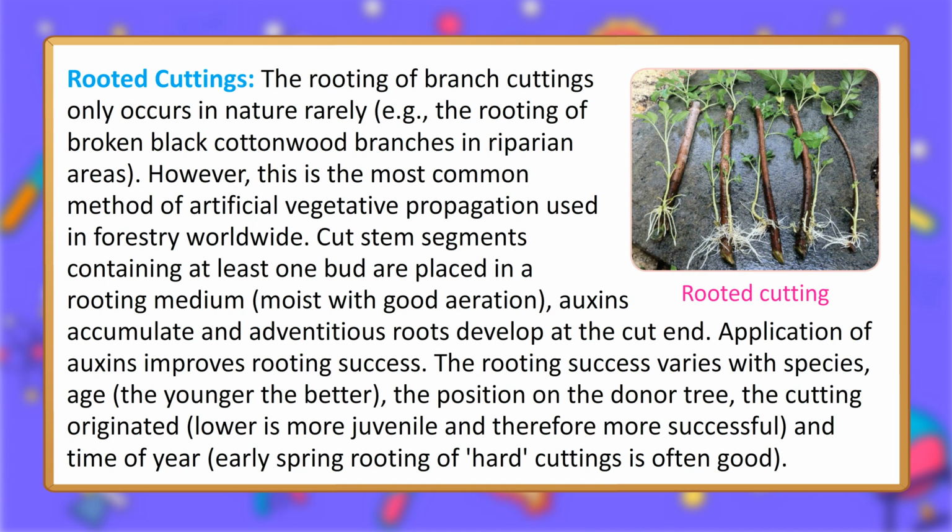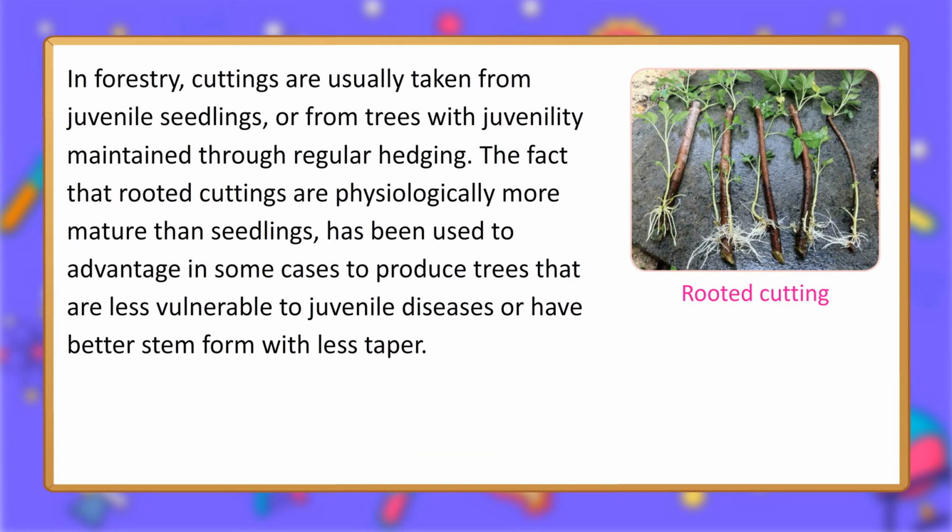The rooting success varies with species, age, the younger the better, the position on the donor tree the cutting originated from, lower is more juvenile and therefore more successful, and time of year. Early spring rooting of hard cuttings is often good. In forestry, cuttings are usually taken from juvenile seedlings, or from trees with juvenility maintained through regular hedging. The fact that rooted cuttings are physiologically more mature than seedlings has been used to advantage in some cases to produce trees that are less vulnerable to juvenile diseases or have better stem form with less taper.